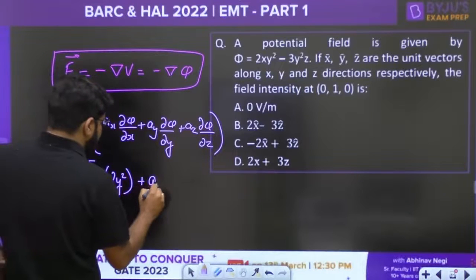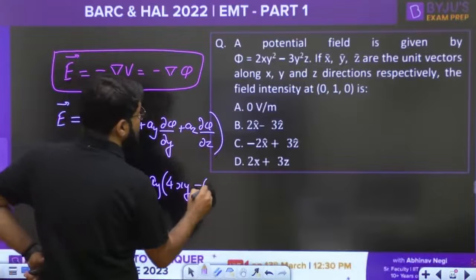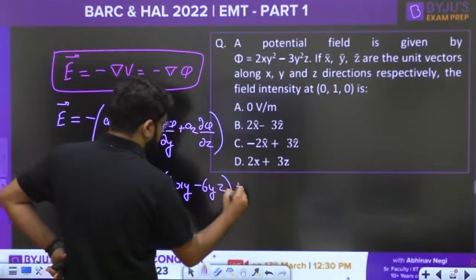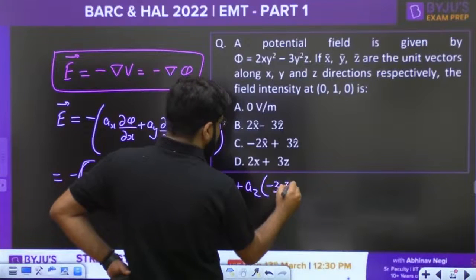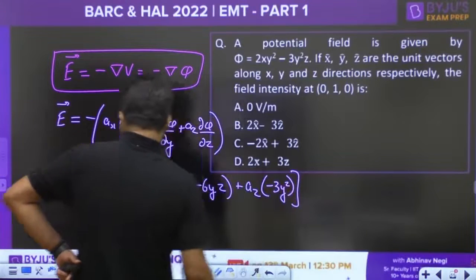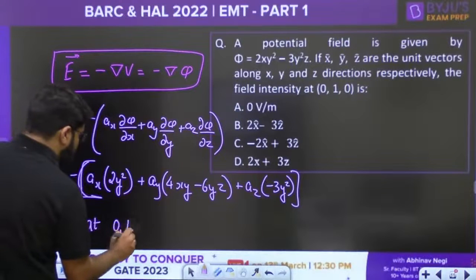Then plus ay. What is the differentiation with y? It becomes 4xy minus 6yz plus az. What should be the differentiation with z? Minus 3y square. Right, and now we need to calculate this value at the point 0, 1, 0.